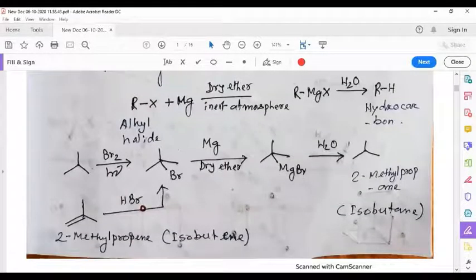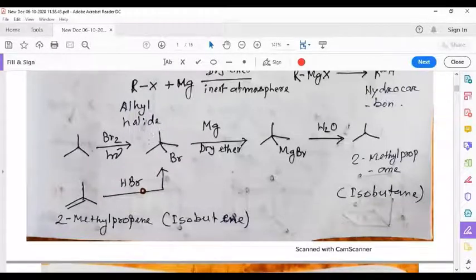For example, this is isobutane. Free radical halogenation, free radical bromination produces this 2-bromo 2-methyl propane. Then this is the Grignard reagent which can be obtained from this one, and the reaction of this Grignard reagent with water produces again the same hydrocarbon.